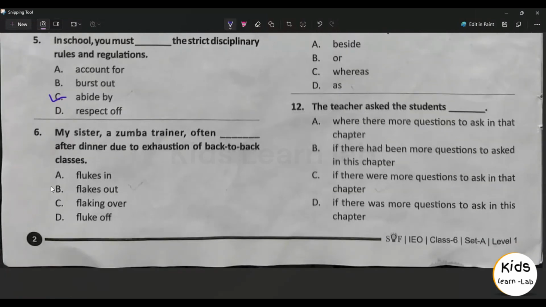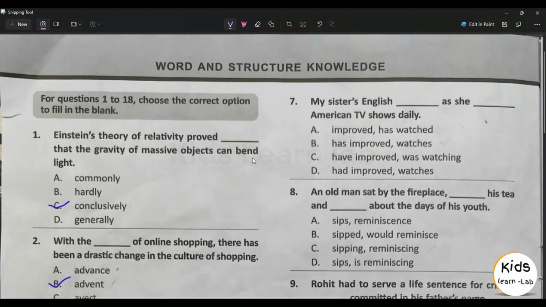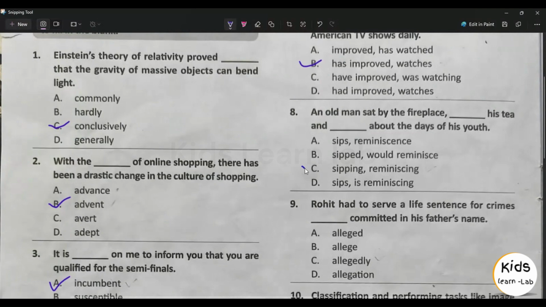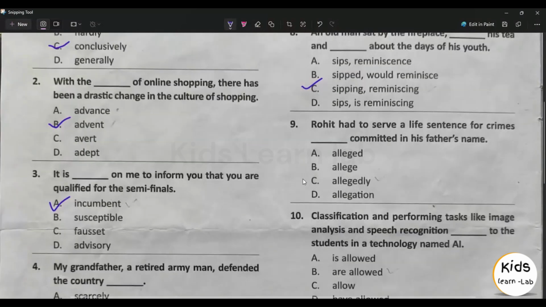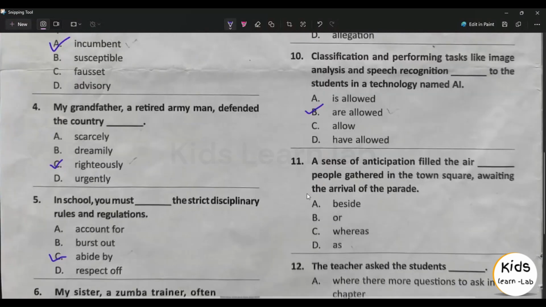Sixth question answer is option B. Seventh question answer is option B. Eighth question answer is option C. Ninth question answer is option C. 10th question answer is option B. 11th question answer is option D.